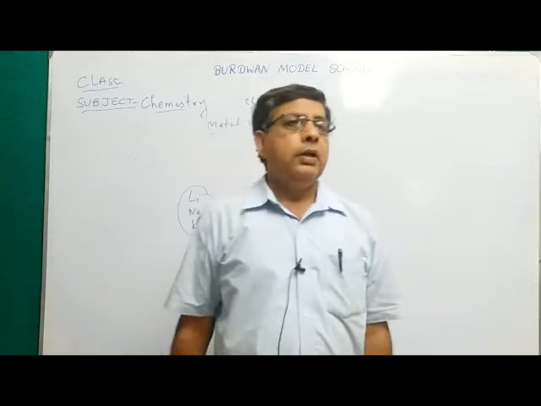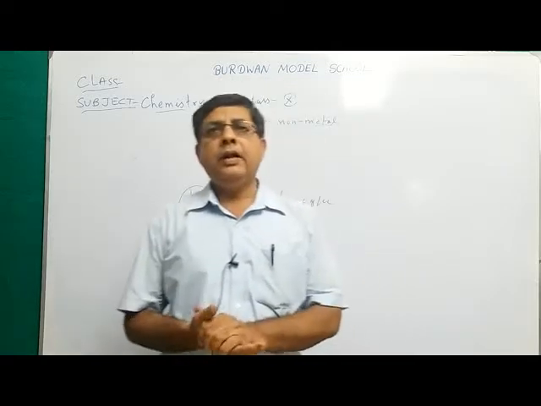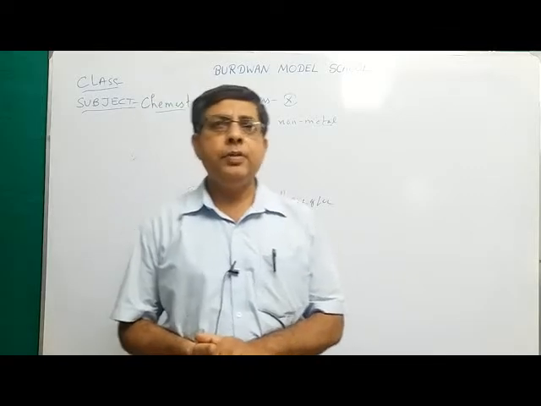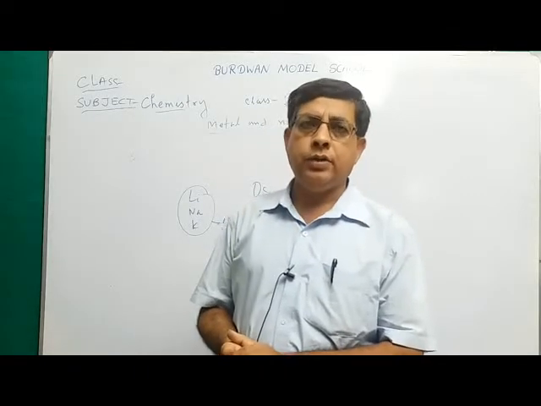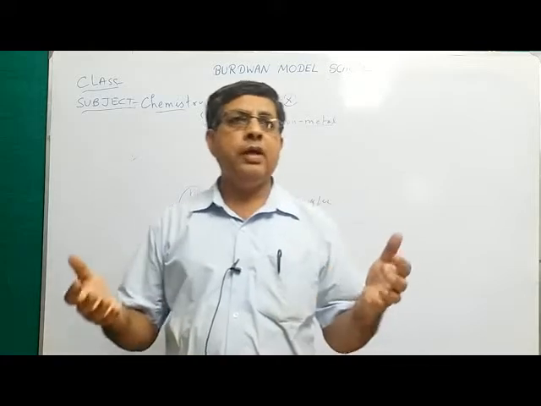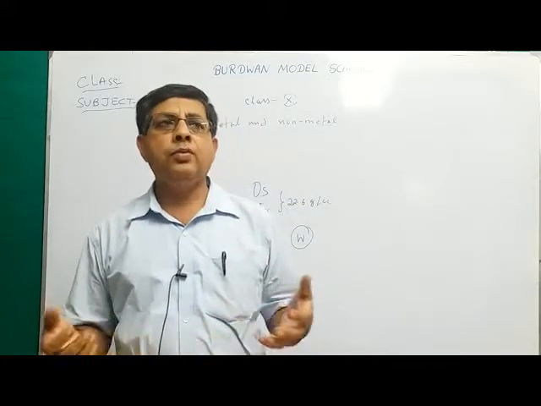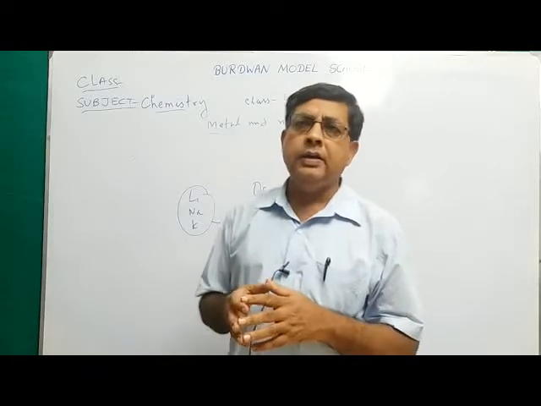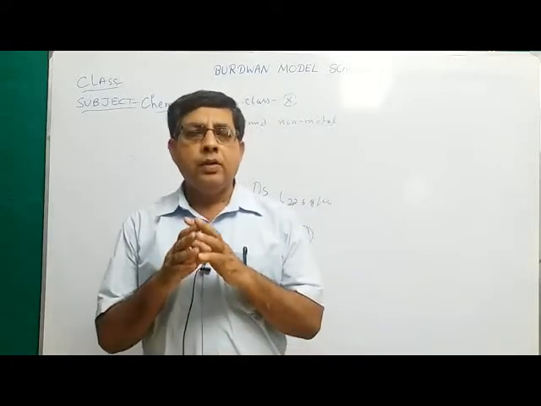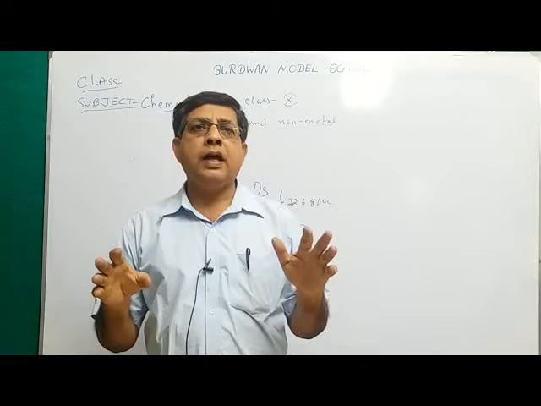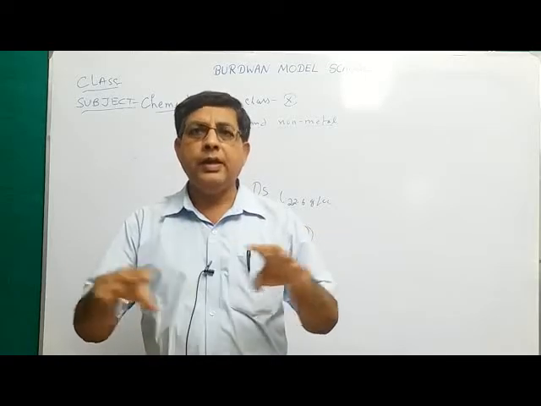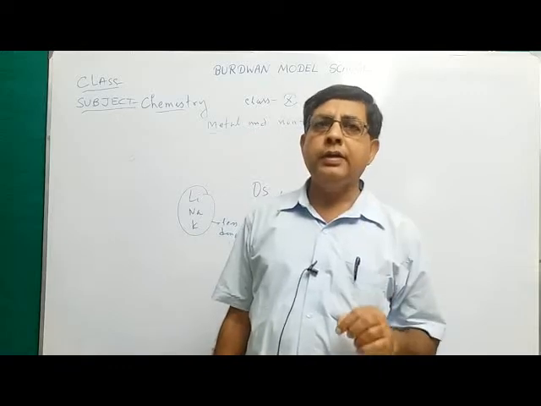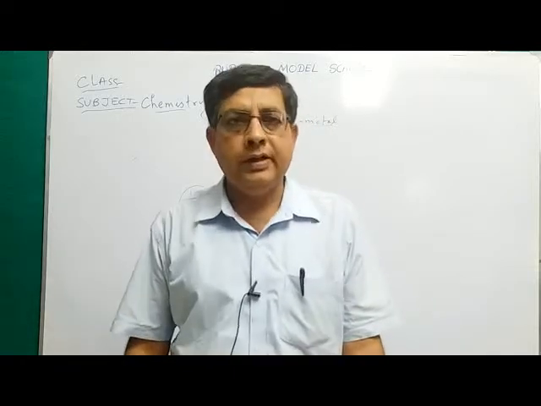Next point, metals are malleable in nature. Malleable means that they can be beaten into sheets. You are familiar with iron sheet, aluminium sheet or tin sheet. If we hammer a metal, it does not break down into dust particles, but it can be beaten into a large thin sheet. This property of being beaten into sheets is called malleability.